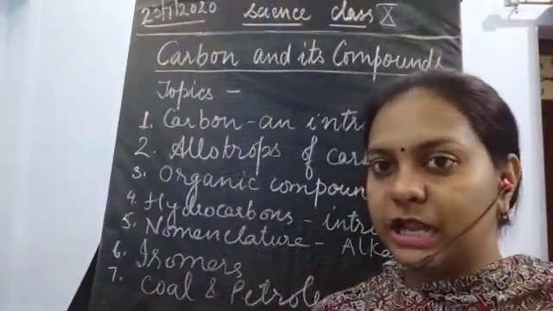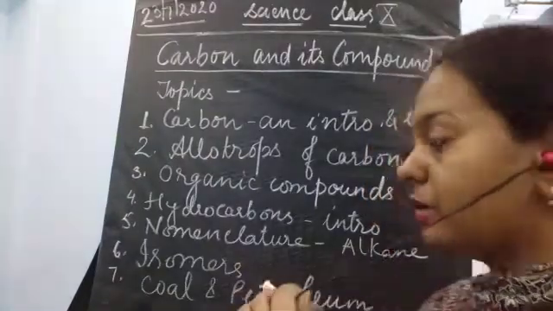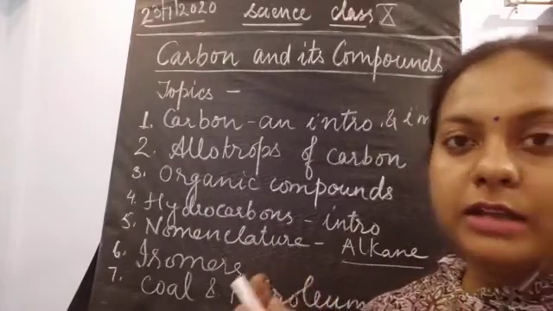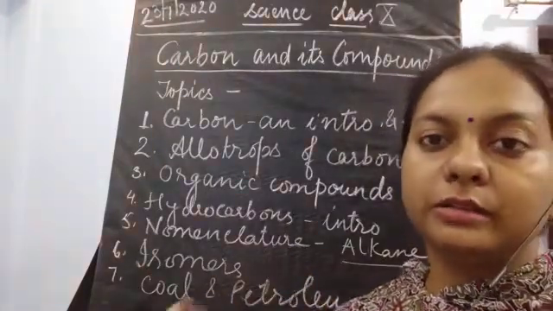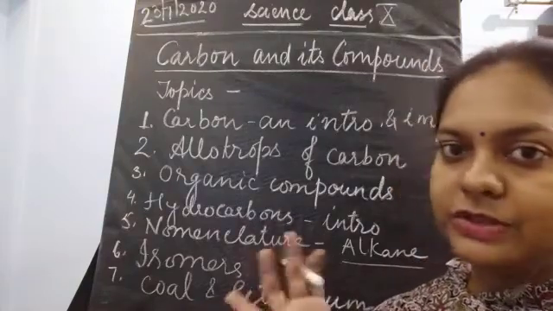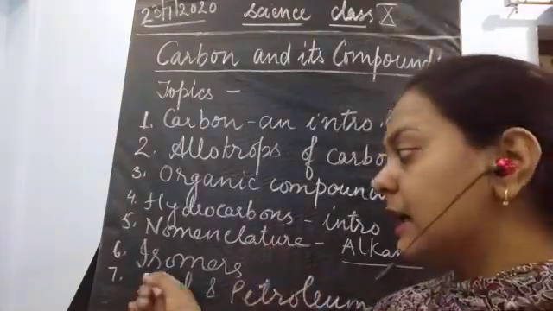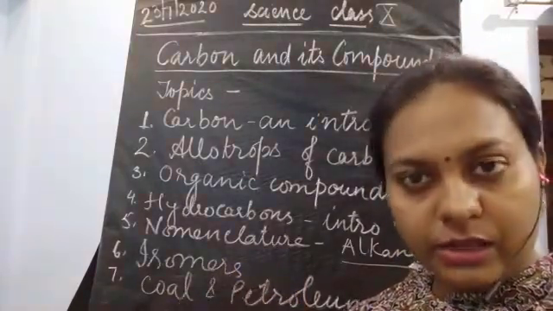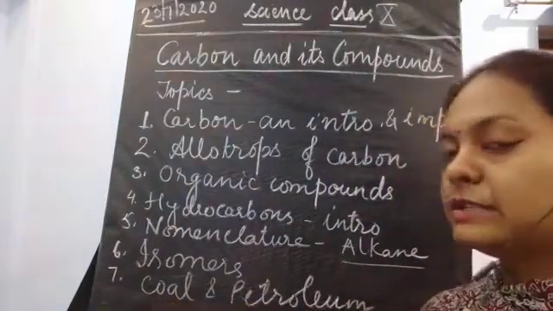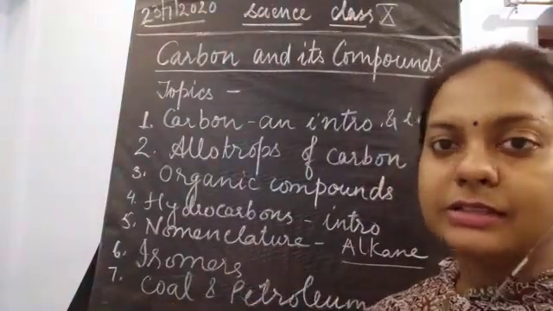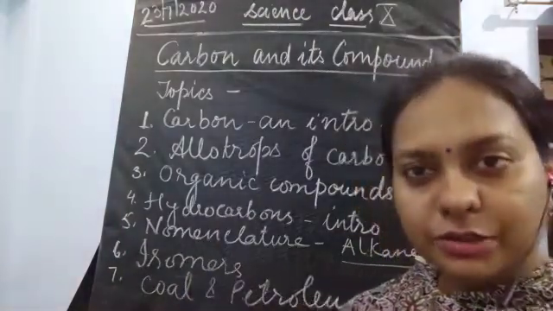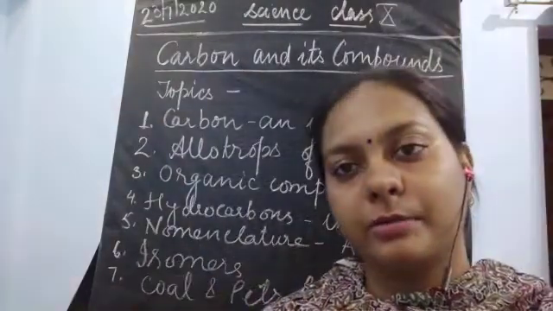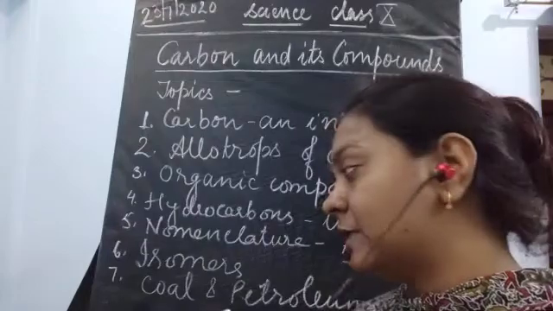I'll just give a superficial idea about the nomenclature, and in naming carbon compounds I'm going to deal only with the alkane part. The rest will be left out. Next is isomers, how we are going to form isomers using alkanes only. And the last topic would be coal and petroleum. I think this is a very easy topic that you all have studied in previous classes also, how coal is formed and how petrol is formed.